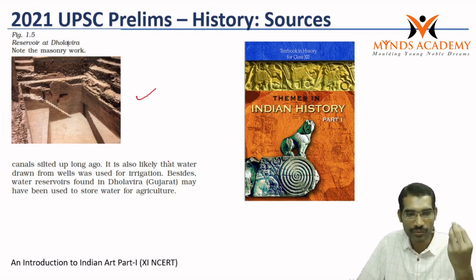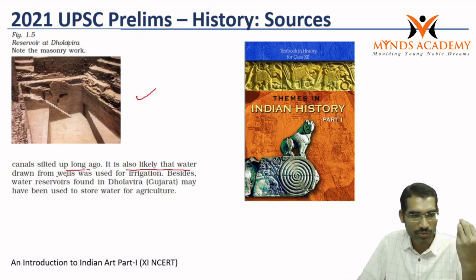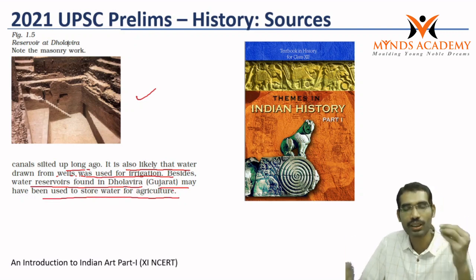And there is a paragraph in the book: canals silted up long ago. It is also likely that water drawn from wells was used for irrigation, besides water reservoirs found in Dholavira, Gujarat, may have been used to store water for agriculture.